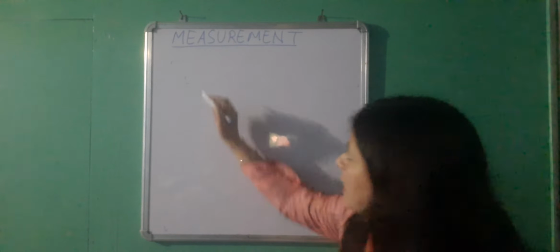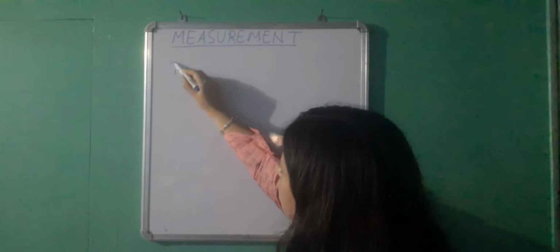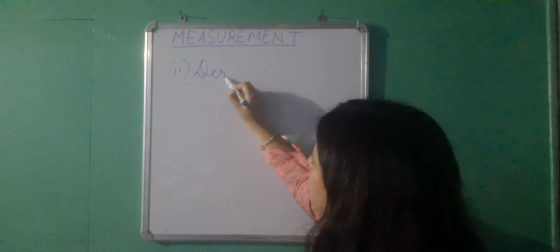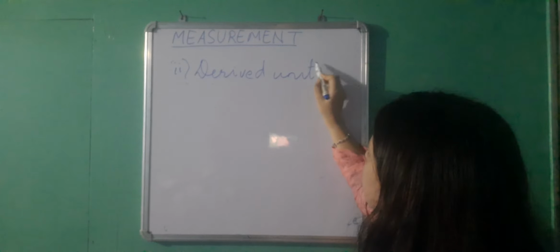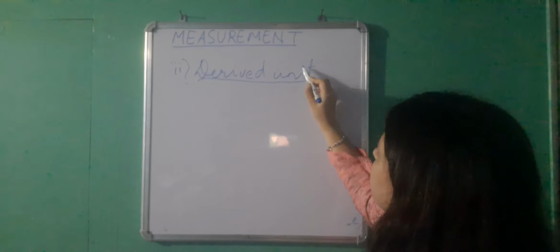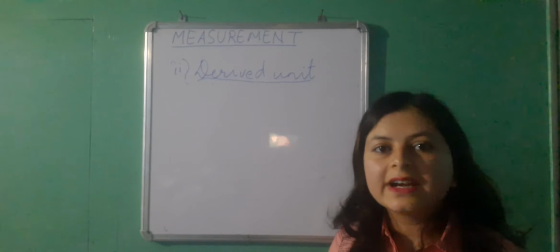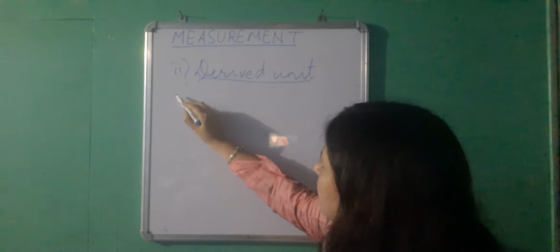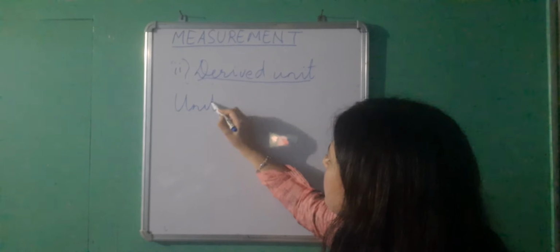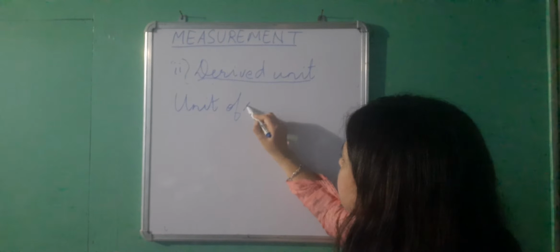Okay. The next kind of unit is derived unit. Derived because it has been derived or taken from the fundamental units. For example, unit of speed.